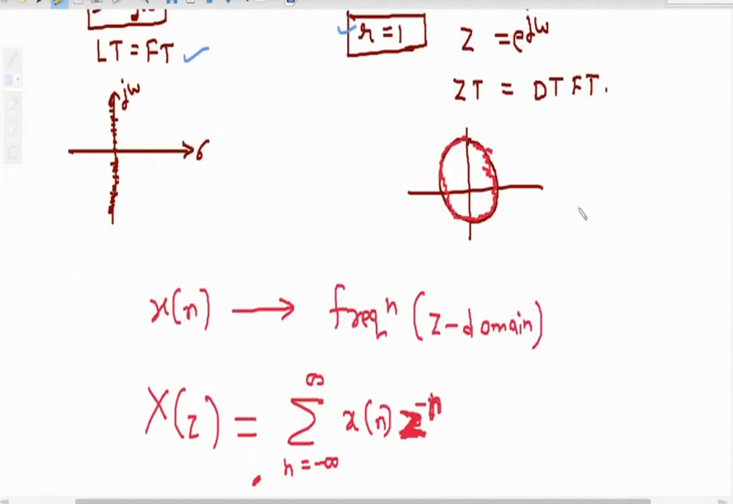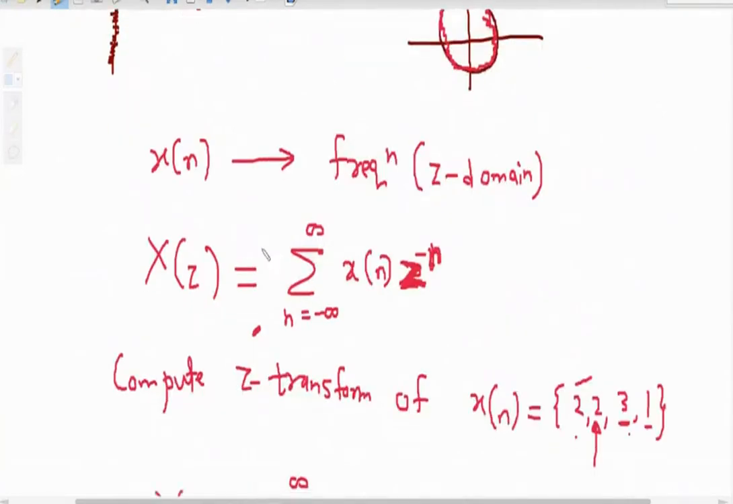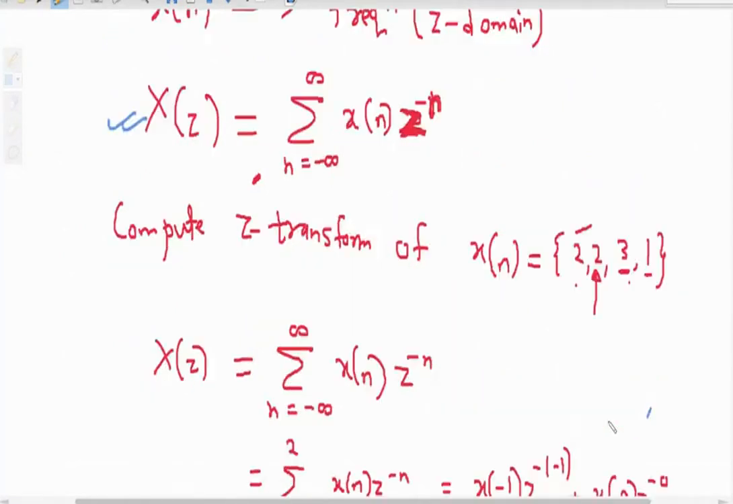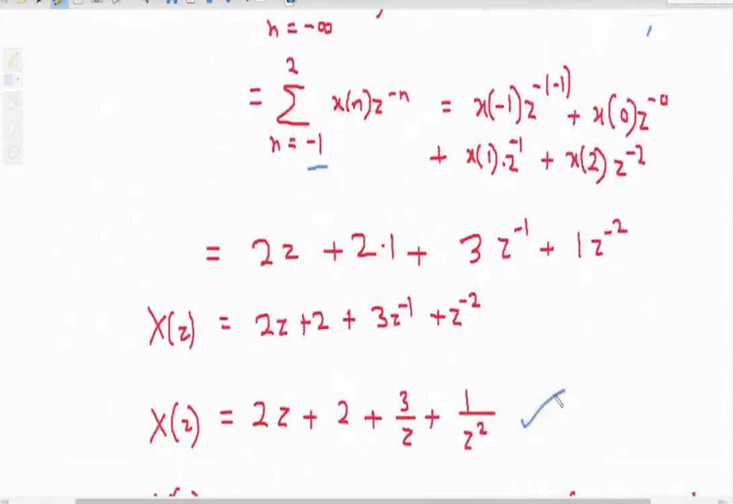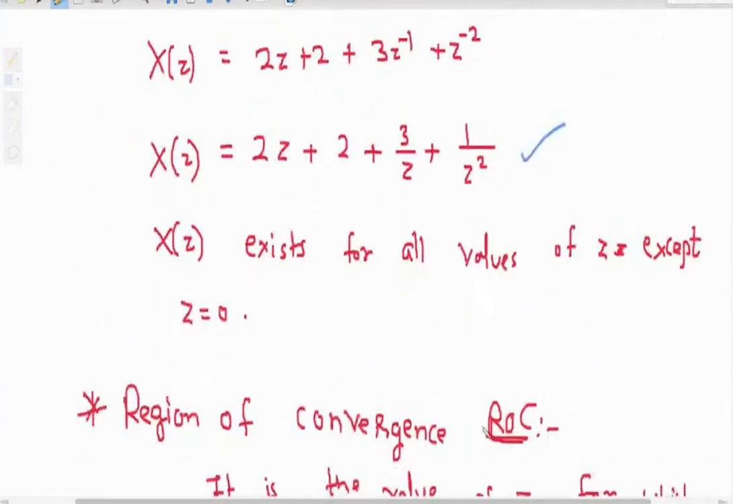Then once again, this is the definition, and we have calculated one Z transform. Very simple. Our signal is present from -1 to +2. So take the summation limit -1 to +2. Substitute the values, you will get the Z transform. This is the Z transform answer. Next, this is existing for all values of z, but if I put z equal to 0, it becomes infinity. So z equal to 0 is not a portion of ROC.